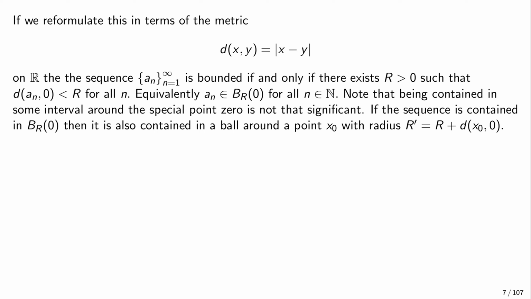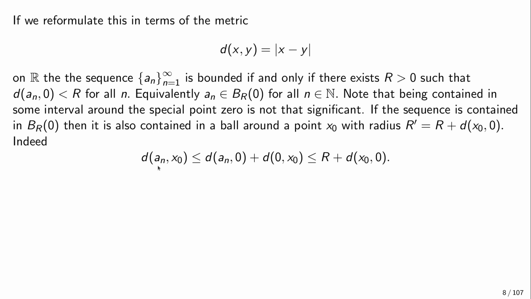So, it's not important for boundedness, particularly, that this point is 0. Because if it is bounded with respect to this origin point, then it is bounded with respect to any other point. And so indeed, if the sequence is entirely contained in this ball of radius r around 0, and remember it's just this open interval from -r to r, at least when we are talking over the reals, then it will be also contained in some ball, perhaps with a bigger radius if we shift it, but around this other point x0. So let's prove this, right?